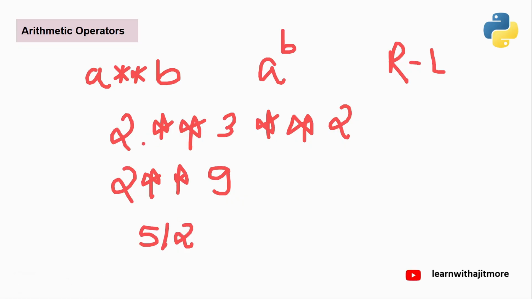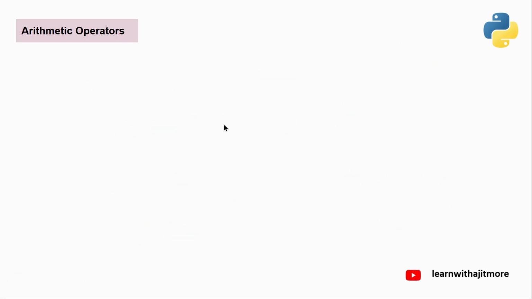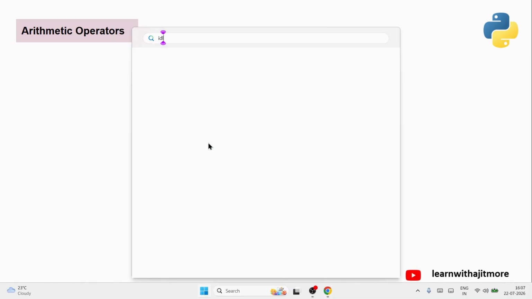Get it? If it is left to right, you will get a different answer, guys. It would be 2 raised to 3, that is 8, and then 8 raised to 2, which is 64. But you don't get the answer 64. You get the answer 512. If you want, I'll show you the demonstration. Quickly, I'll start with IDLE.